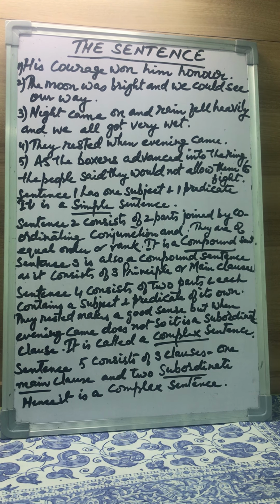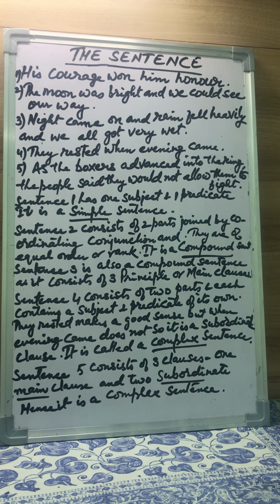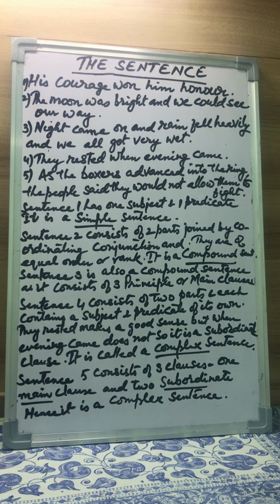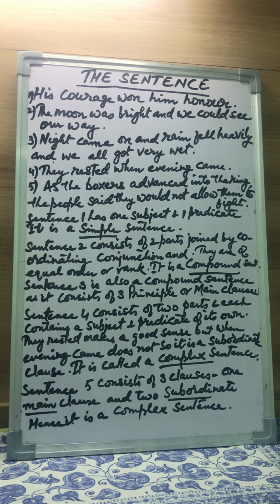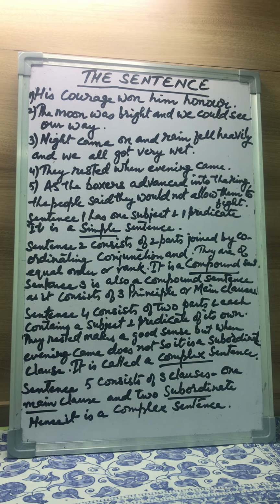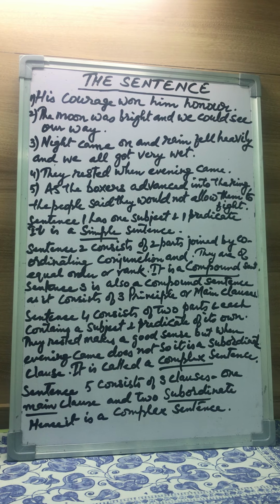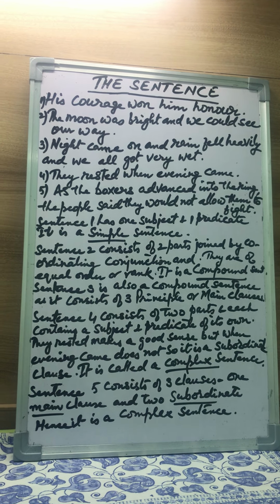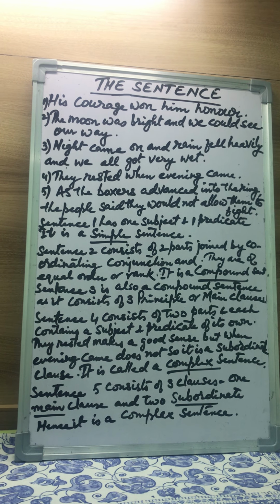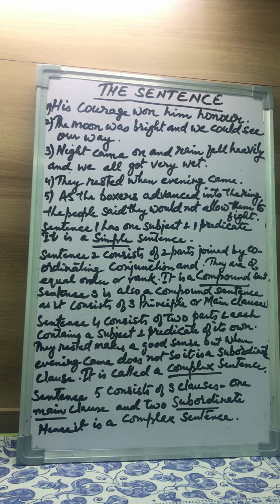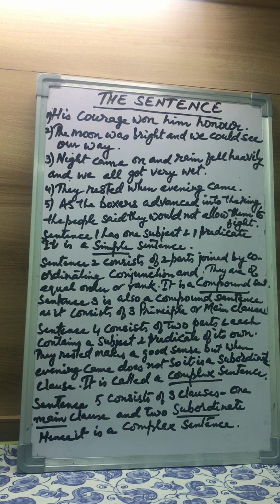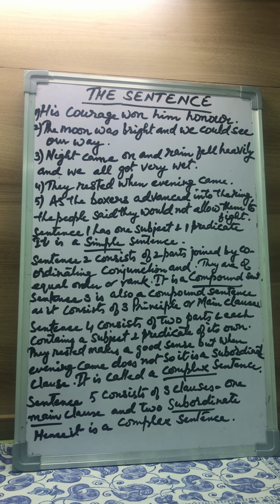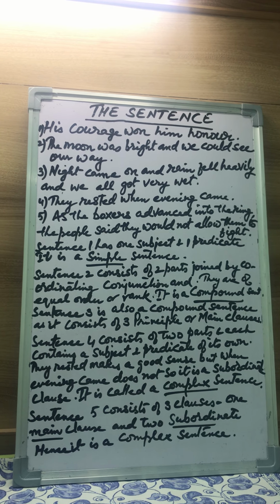So both these sentences are joined by a coordinating conjunction and. So we can see that each part contains a subject and a predicate of its own. The moon was bright. The moon is the subject, was bright is the predicate. We could see our way. We is the subject, could see our way is the predicate.